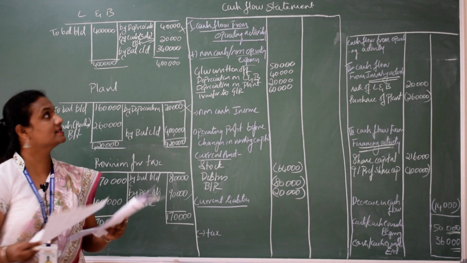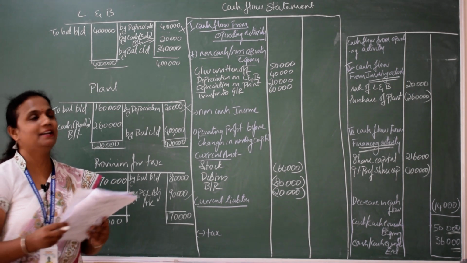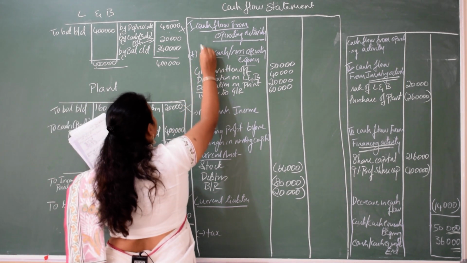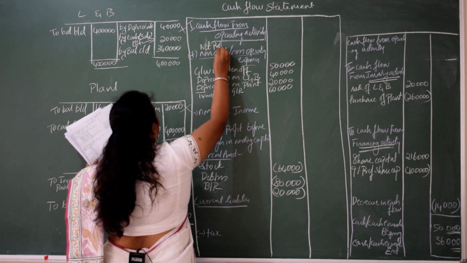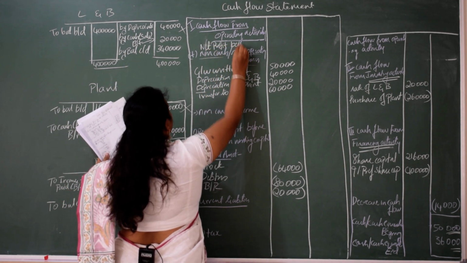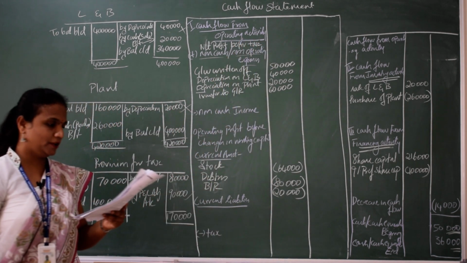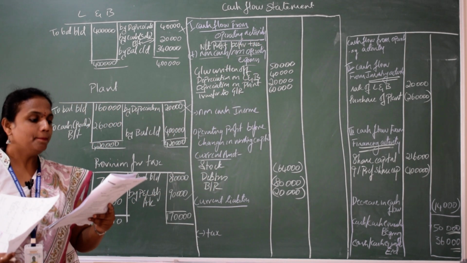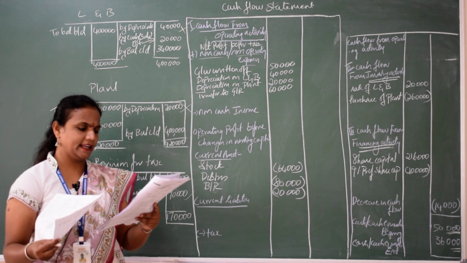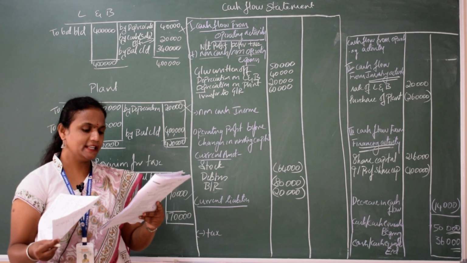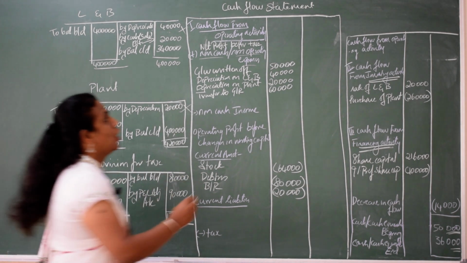Profit and loss. What is next? Profit and loss, which is very very important because of net profit before tax. You can see profit and loss has increased from first year to second year. First it was 60,000, next it is 96,000. It is increased by how much?